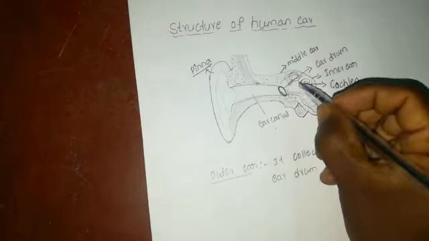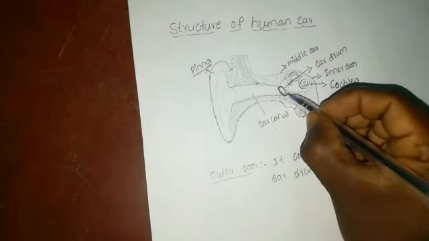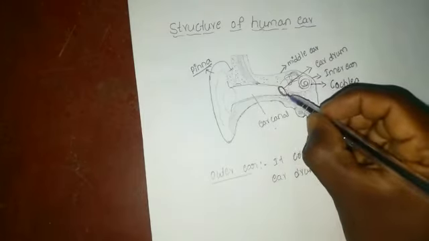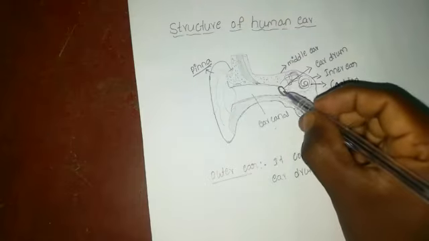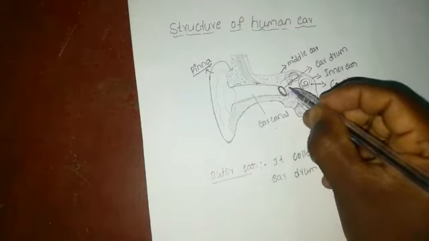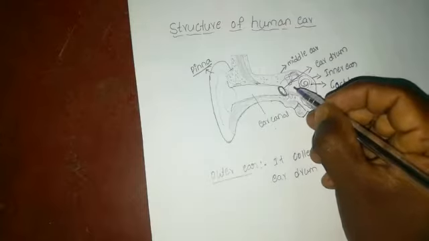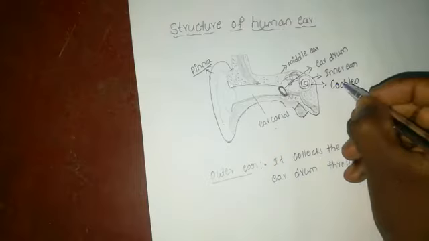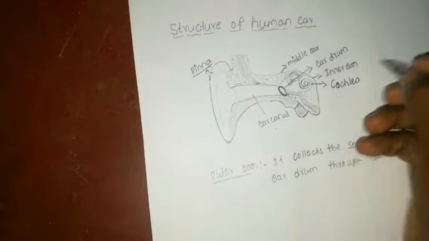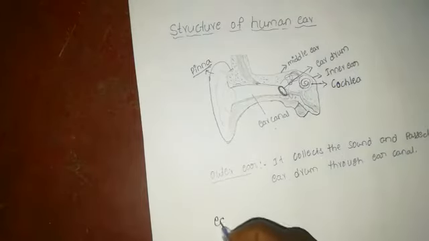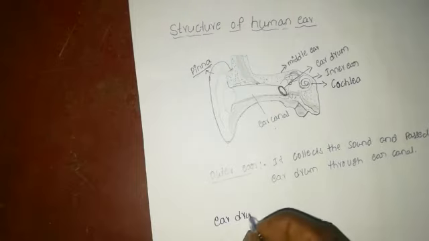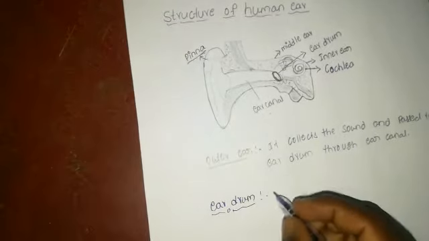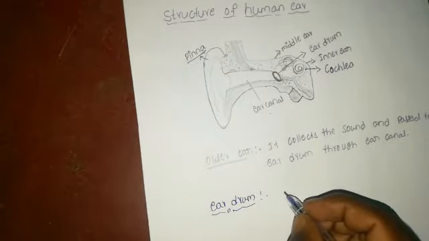The eardrum is a stretched membrane. When it receives the sound from the outer ear, it starts to vibrate. What is the function of the eardrum? Remember, the eardrum is like a stretched membrane.